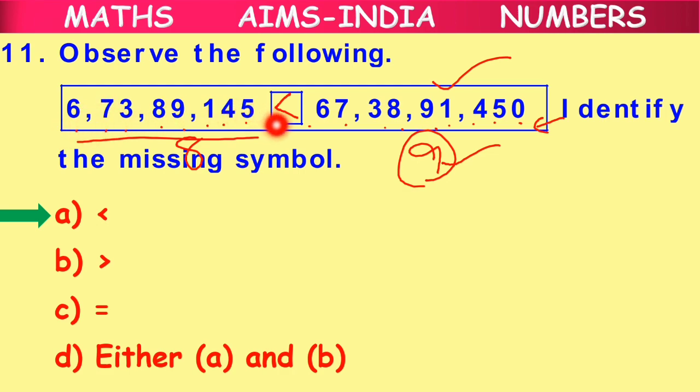The first number is less than the second number, right? How do we read this? 6 crore 73 lakhs 89,145 is less than 67 crores 38 lakhs 91,450. Clear, children? We simply counted the number of digits. As the second number has more digits, it becomes the greater number.